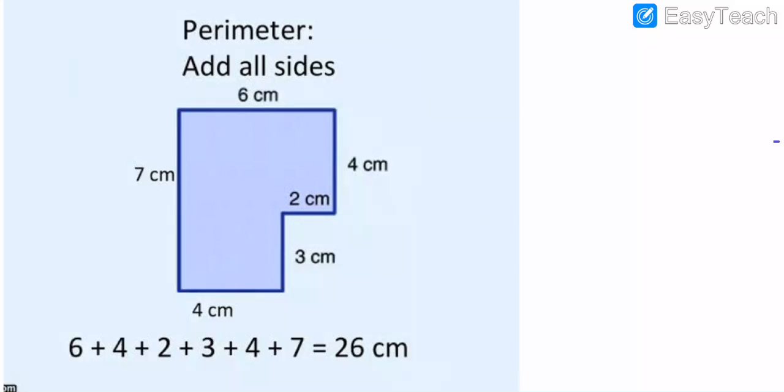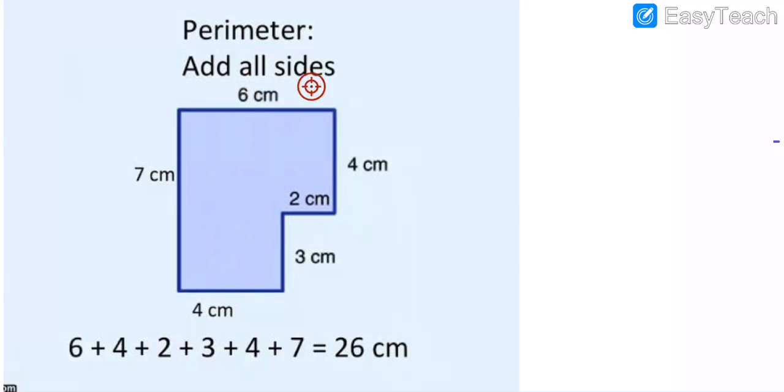And if anyone tells you to find a perimeter, how can you find it? First of all, you do the addition: 7 plus 6 plus 4 plus 2 plus 3 plus 4. As I told you, you have to count one unit per one box.